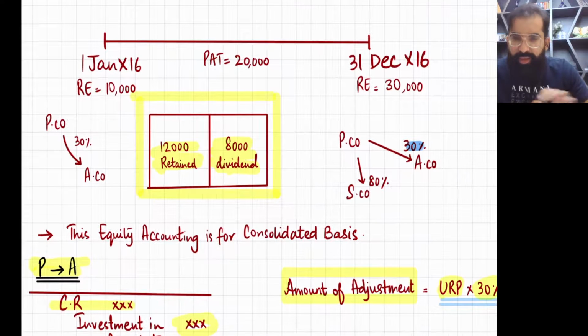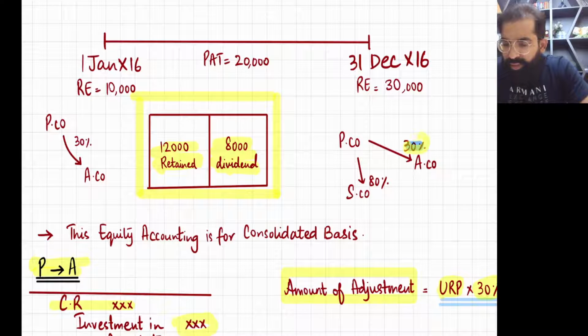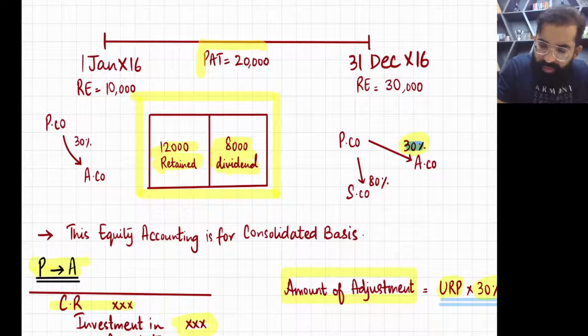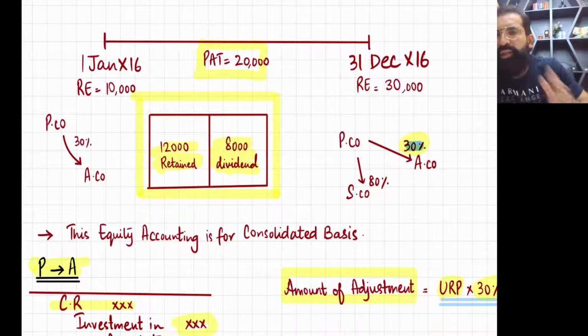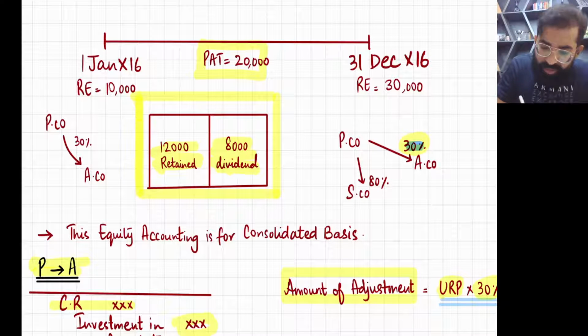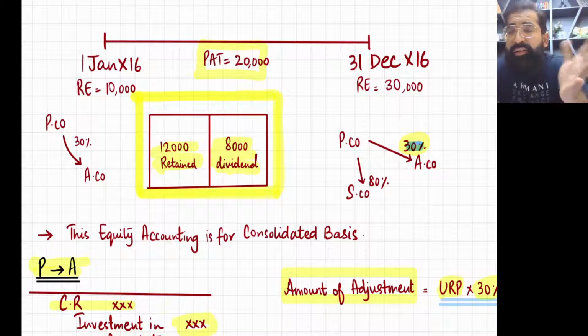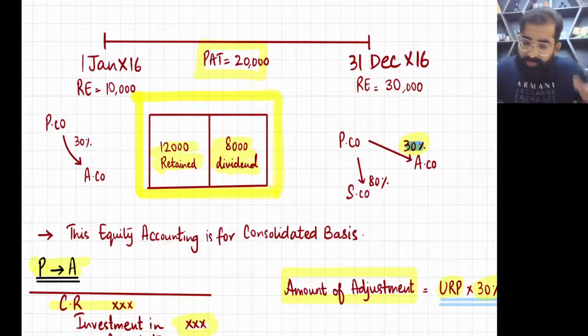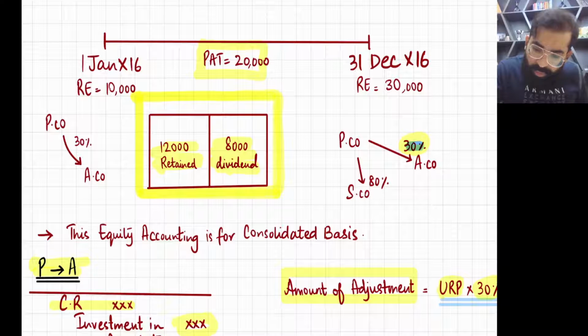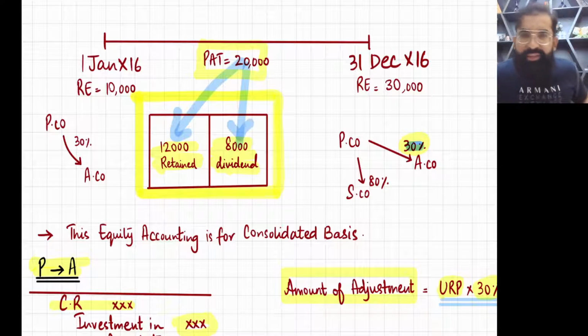Check it out. Let us say you have a holding percentage of 30% in the associate company. There is a profit after tax of 20,000 in the associate. Profit after tax means this big box. Normally, with this profit we keep some amount, that is retained earnings, and we distribute some amount, that is dividend.